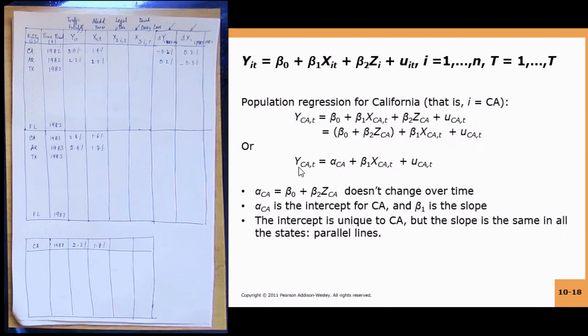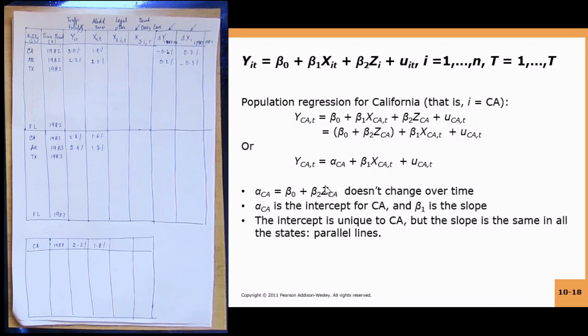So you have Y_CA,t is alpha_CA. We are introducing a new parameter alpha compared to beta, just to differentiate it from beta. Beta is common across all entities, but this is specific for California. So alpha_CA plus beta 1 X_CA,t plus U_CA,t. Alpha_CA, beta 0 plus beta 2 Z_CA, doesn't change over time.